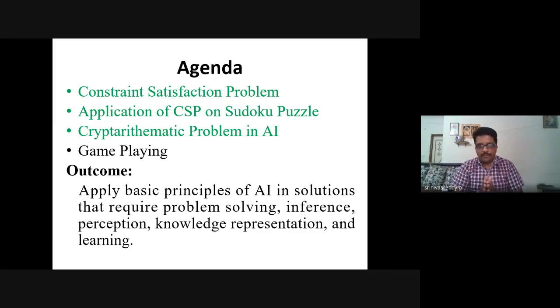As I keep the same outcome slide every time, what it means is that you need to apply all the basic principles of AI. Why? Because as an intelligent agent, we need to train the machine. So we should have some basic knowledge, right? The basic knowledge of all these things, and we need to have some problem solving skills.